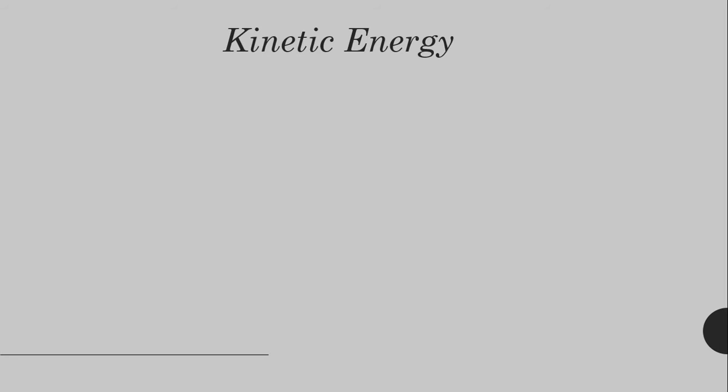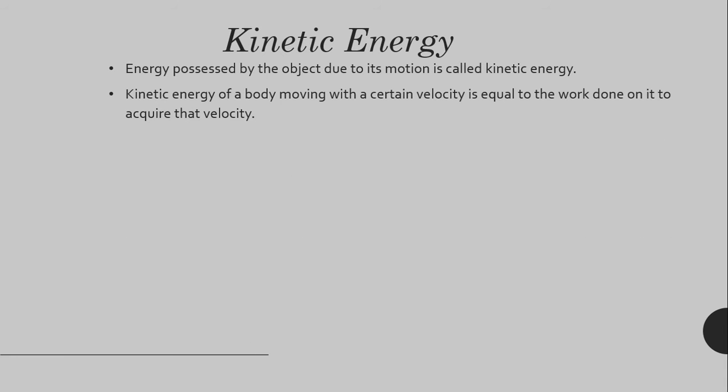So what is kinetic energy? Kinetic energy is the energy possessed by an object due to its motion. The kinetic energy of a body moving with a certain velocity is equal to the work done on it to acquire that velocity. Kinetic energy depends on the mass and speed of the object.